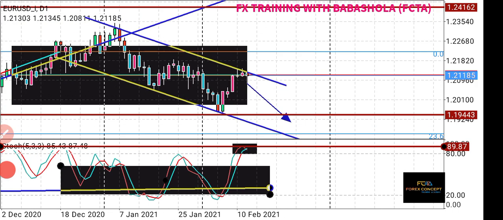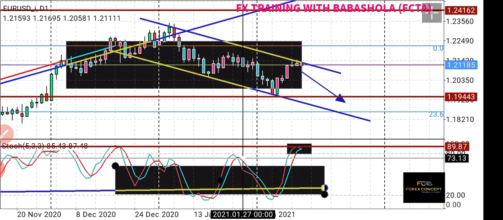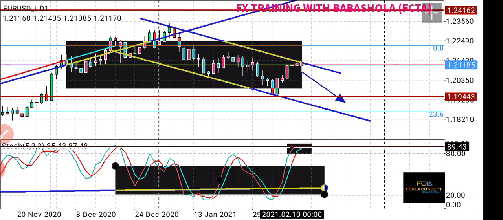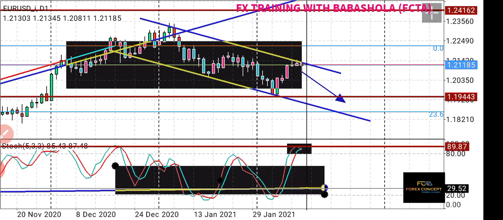We can see that the last time it was overbought at this level, price pushed back down, and currently it is at the same level again. We can expect price to pull back down to this point. So the daily chart is telling us that price can pull back down.